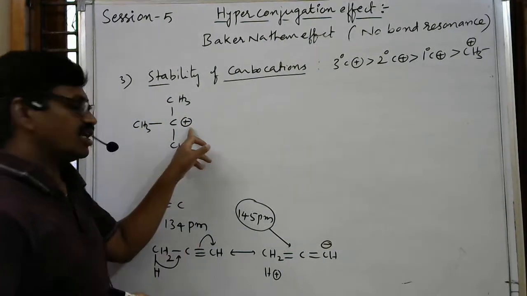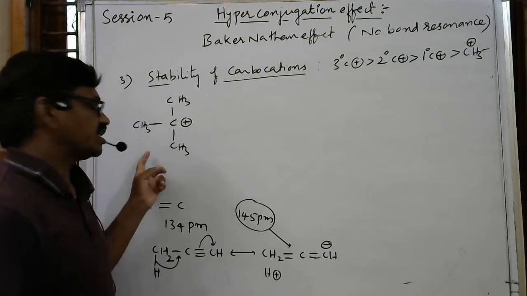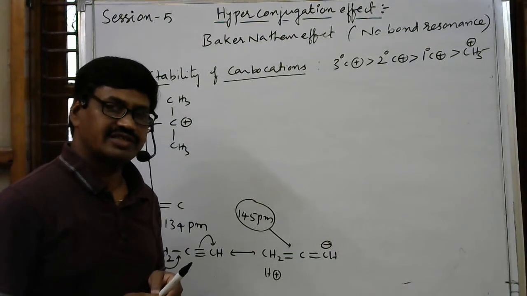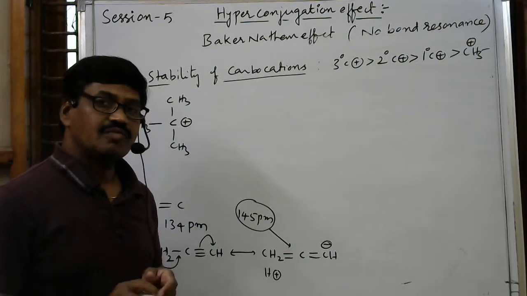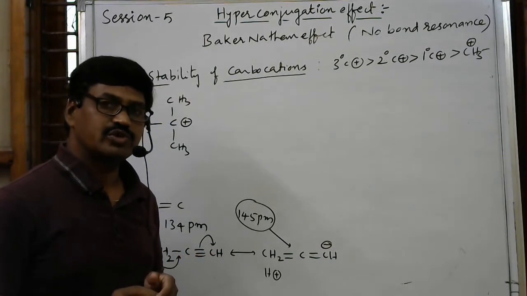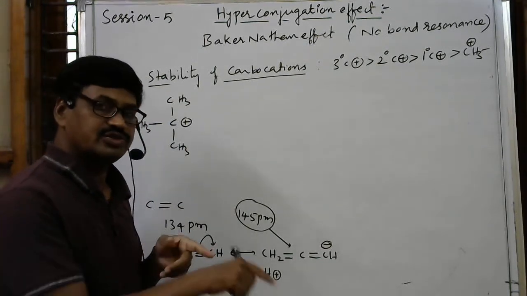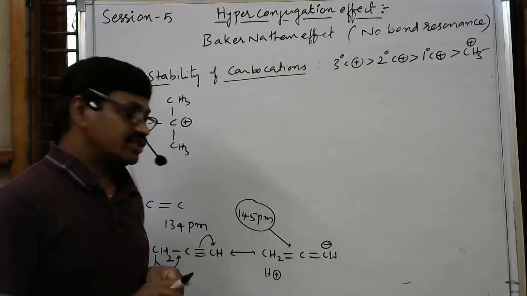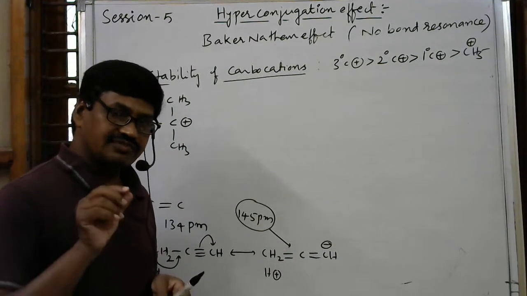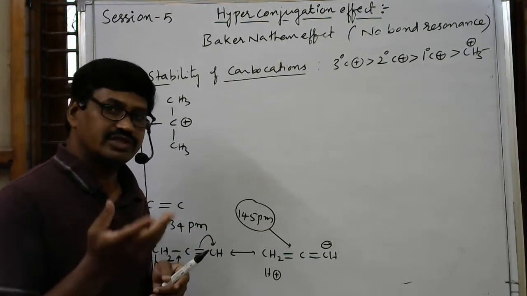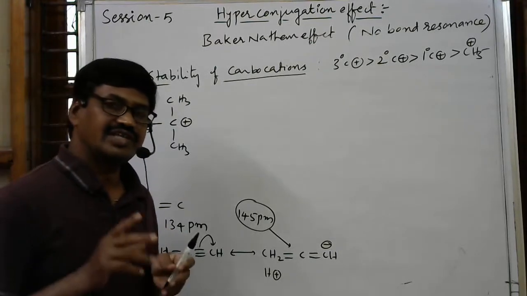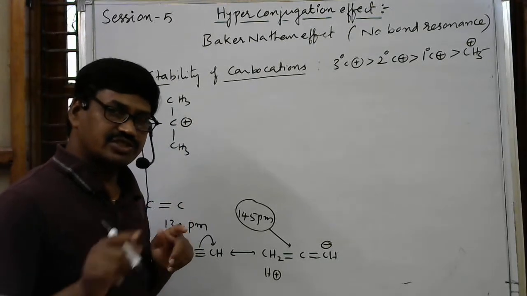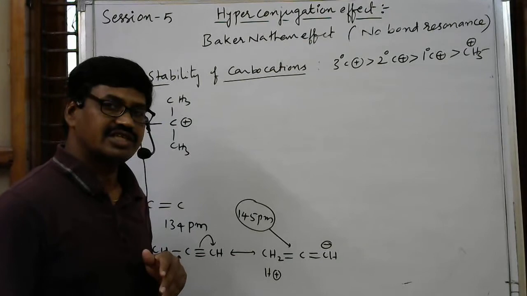This positively charged carbon is more and more compensated here. As in previous classes, whenever a charged species is formed as an intermediate, the charged species must be compensated by adjacent groups, and then it gets more stability. This positive charge must reach 0 due to adjacent groups, then it gets more stability. If the charge formed on the carbon atom, positive or negative, is not compensated by adjacent groups, then it will have instability. It must reach the zero side. It must be compensated. Then only will it get stability.